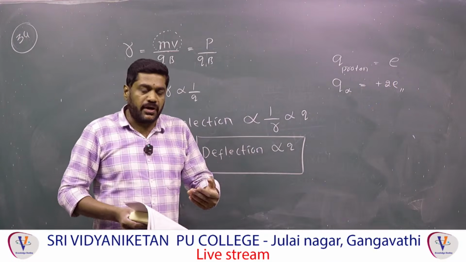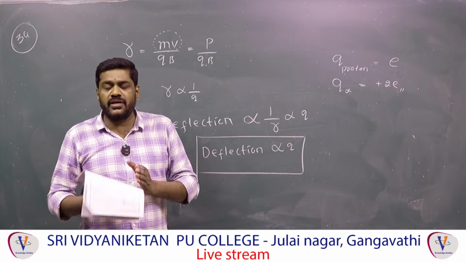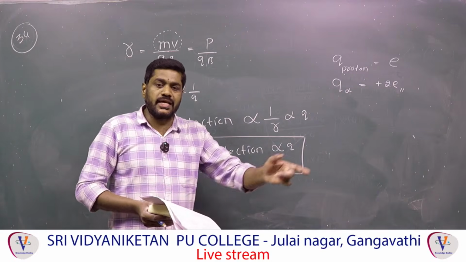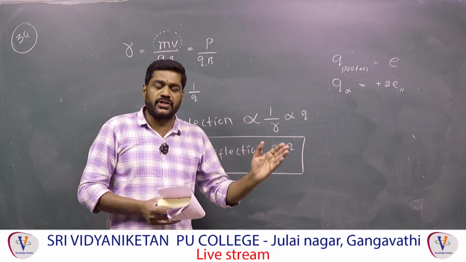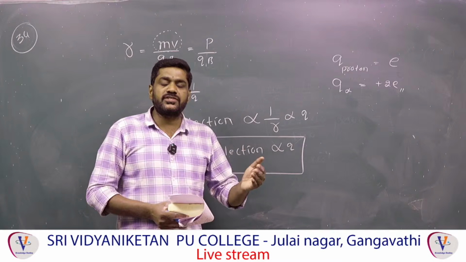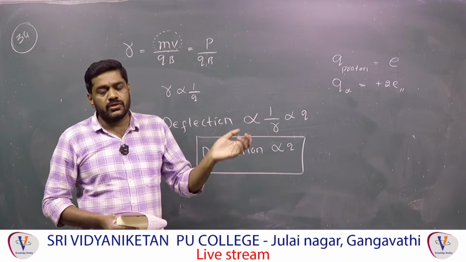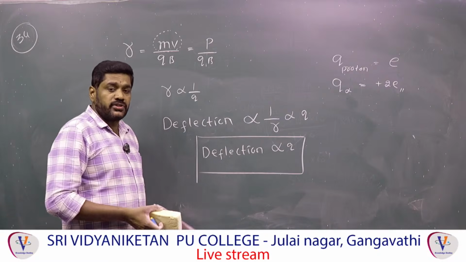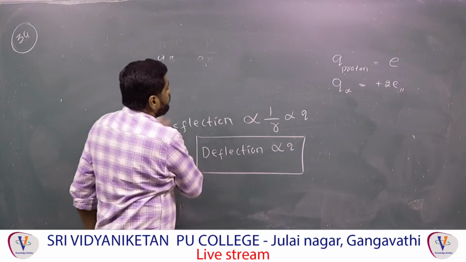Therefore, for the alpha particle, charge is more than the proton, so the radius of the proton is greater than the radius of the alpha particle. But when it comes to deflection, the deflection of the alpha particle is more than that of the proton. Deflection is different, radius is different. Be careful.